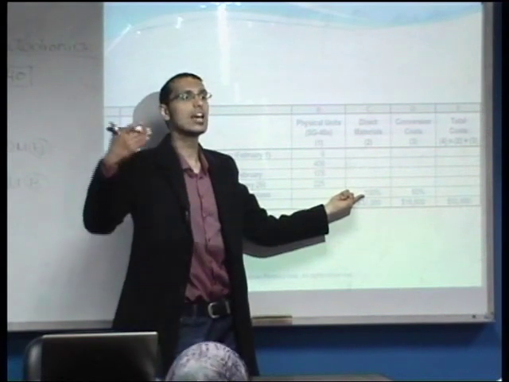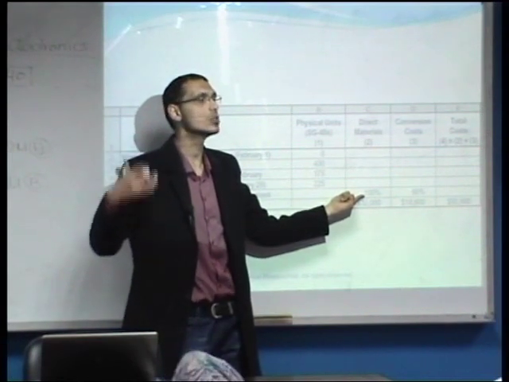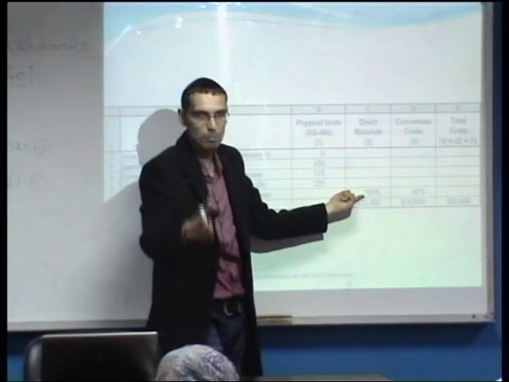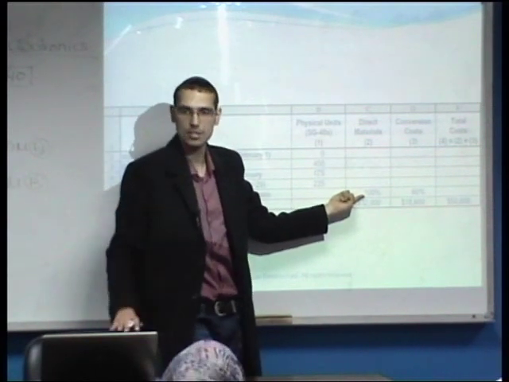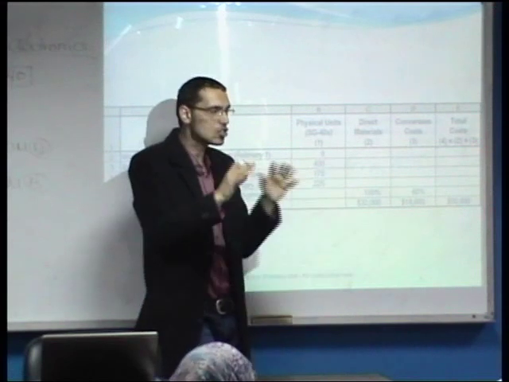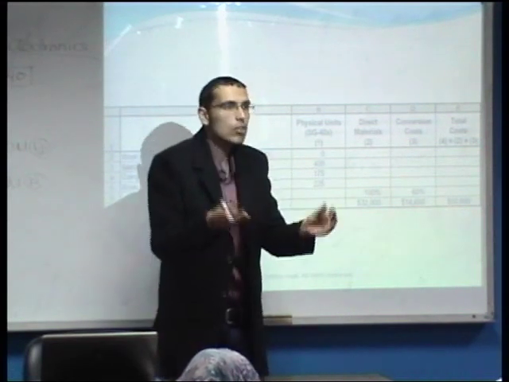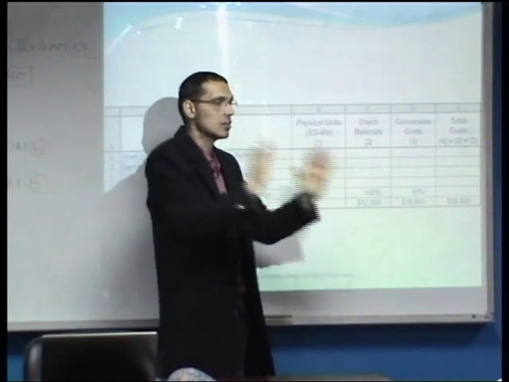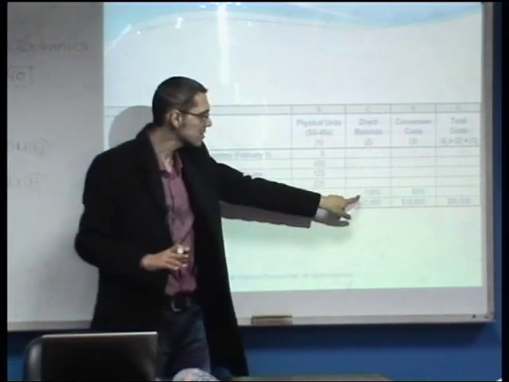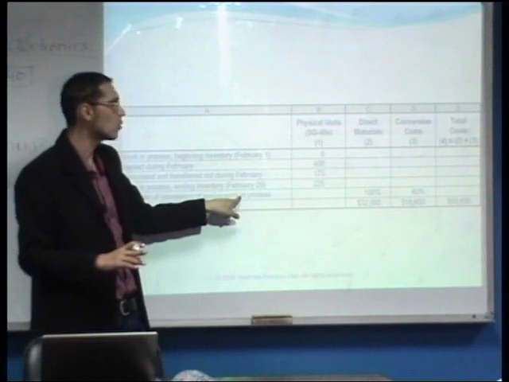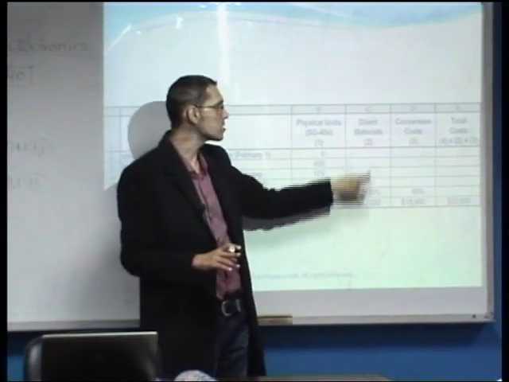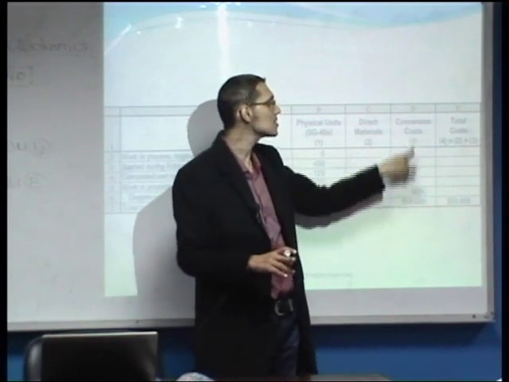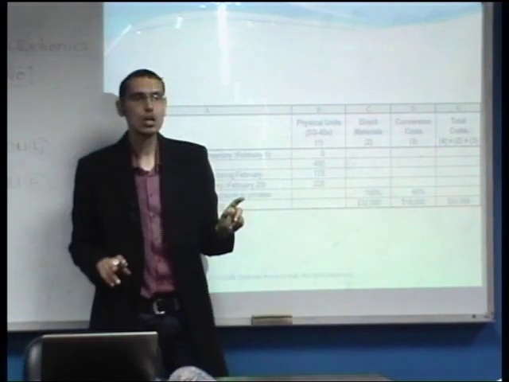Because according to the case, the direct materials are added at the beginning of the production process. Therefore, if these units have started, they would most definitely have 100% of direct materials. As we can see here, they gave us the information that the work in process had 100% of direct materials, while it only had 60% of conversion costs.